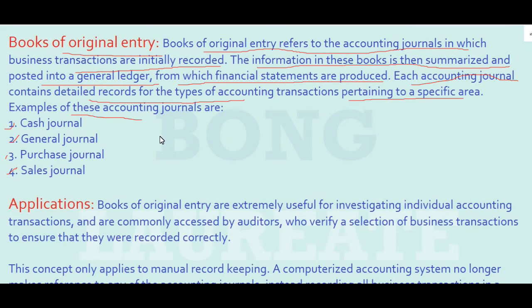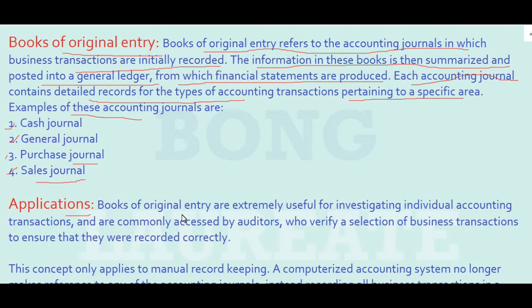Now suppose for a company or institution, there are 1000 transactions each day and 10,000 transactions per month. So will it be very feasible to use only a single journal? I think not. So in that case, the accountants use several journals for several types of accounts, like the cash journal, which is used for financial transactions or monetary transactions. Then the purchase journal, which is used for the purchased goods or services, and the sales journal, which is used for sold goods and services only. So now we will see the applications.